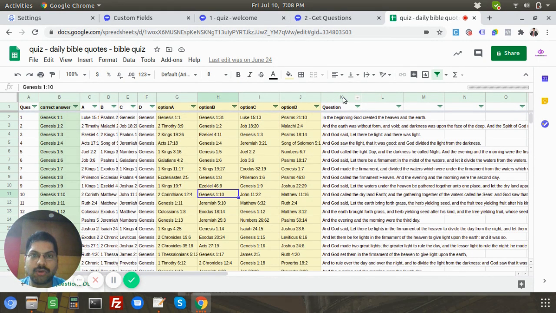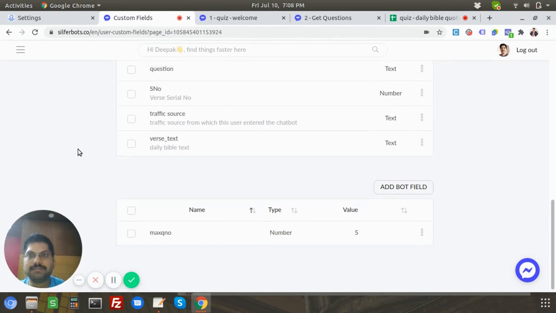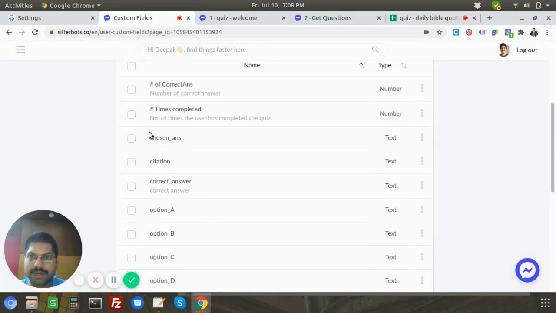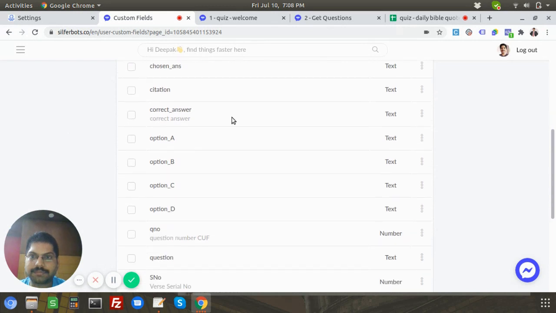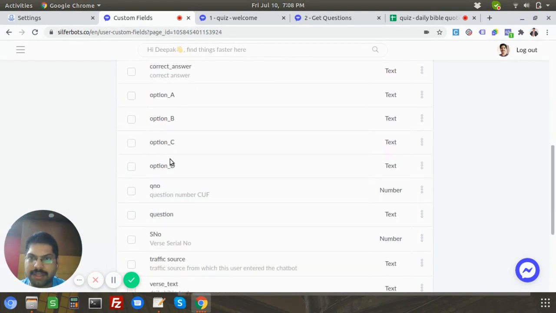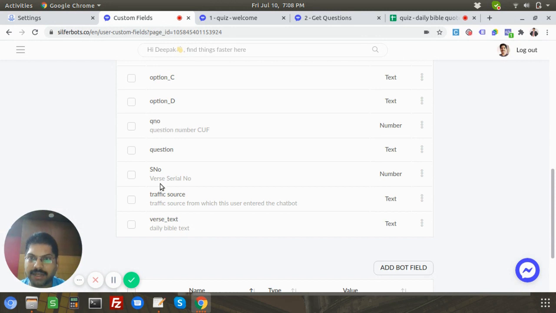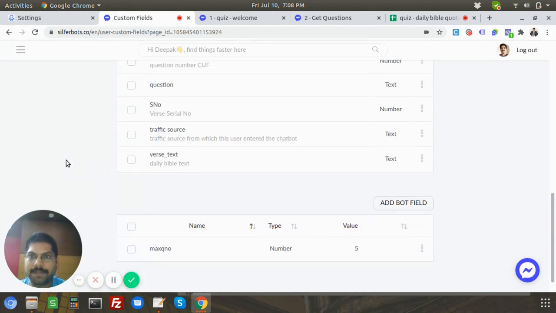Now you can see here there is a question. First of all, there's a question number. There is a correct answer, obviously, we need a correct answer. And then we have option A, B, C, D, and then there is a question. So you need to have a custom field for each of these, 1, 2, 3, 4, 5, 6, and maybe even question number 7. So you need to have 7 custom fields. Actually, if you see here, I have created these custom fields. So you can see what's the correct answer, option A, B, C, D, the question number that was created, and question.